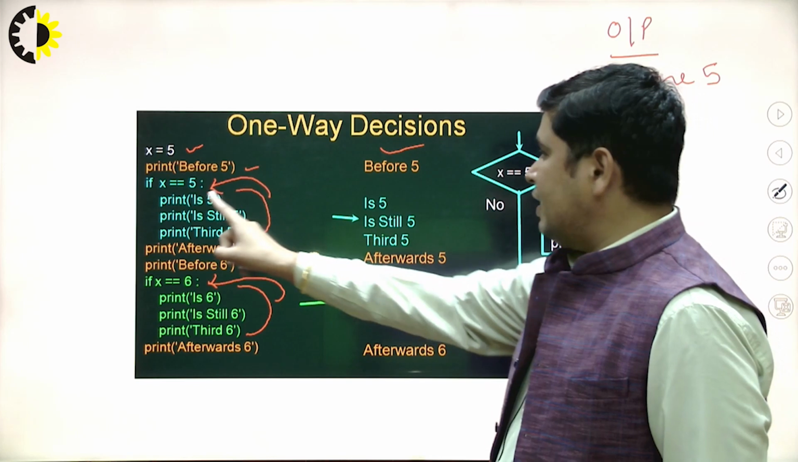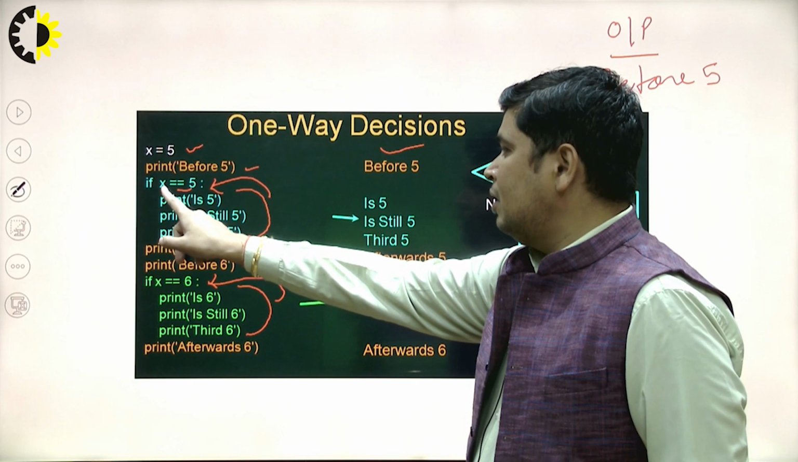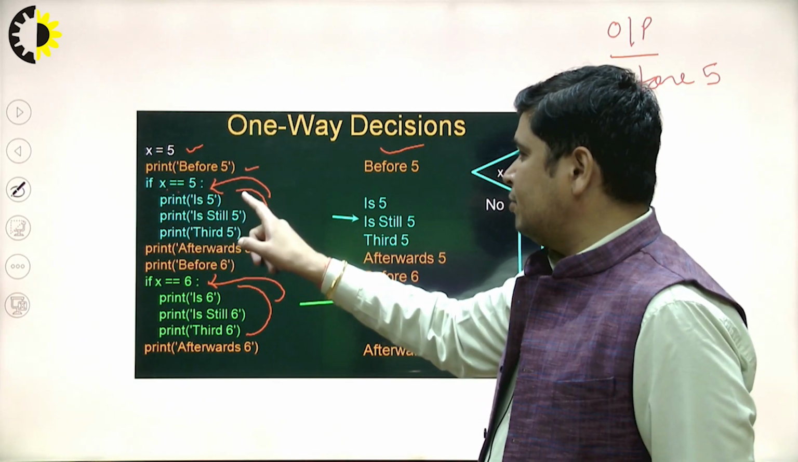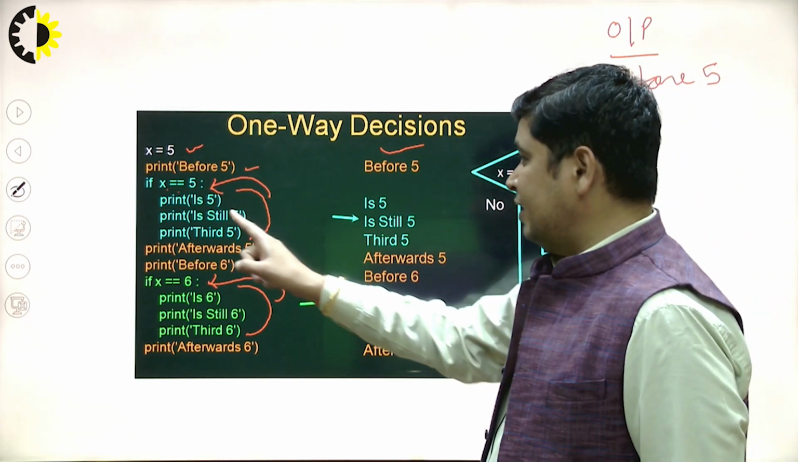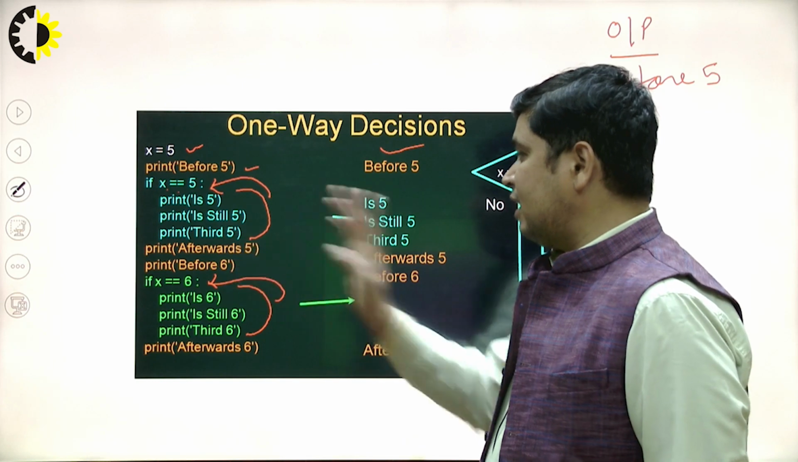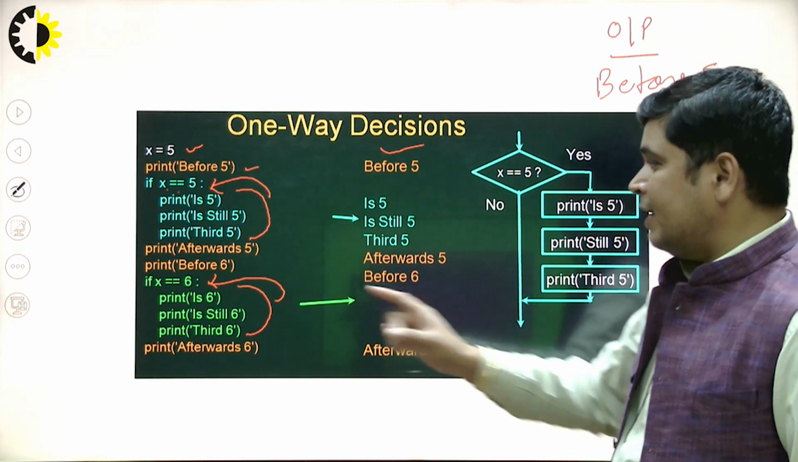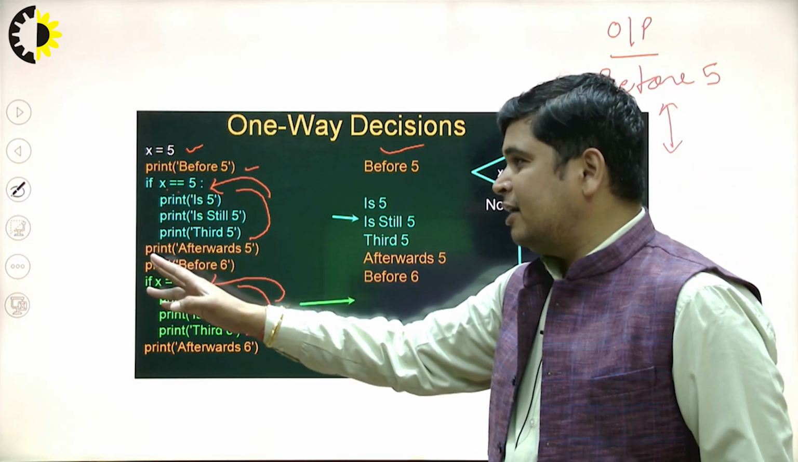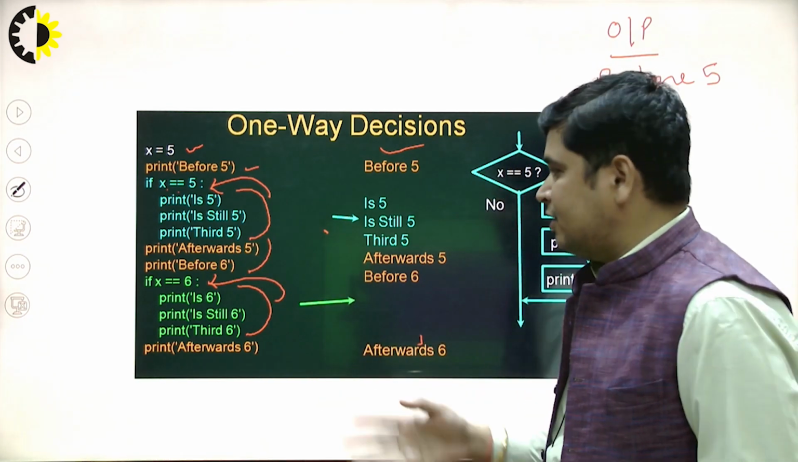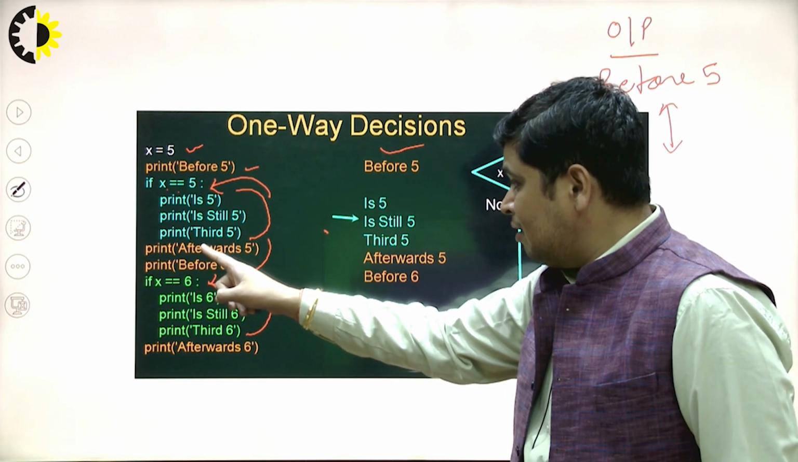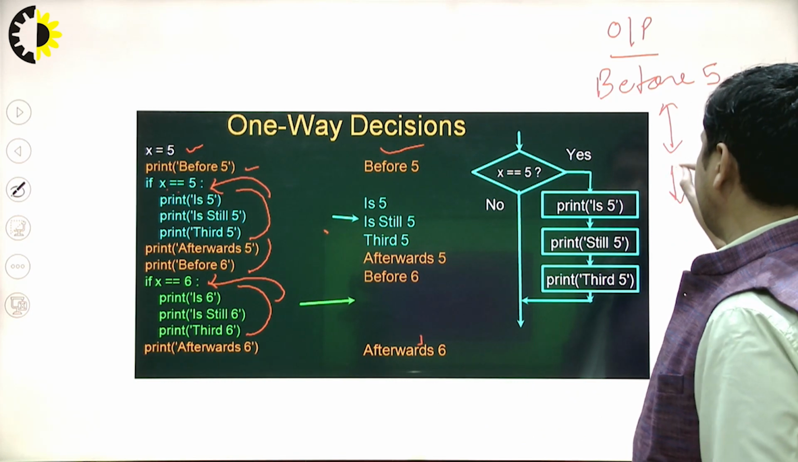Now, if x equal 5, this is the relational operator. The condition becomes true. X equal 5, condition becomes true. This piece of code will be executed. So you will see here, 5 is still 5, and the third 5 will be added in my output. Now again, these are simple statements; these two statements are not a part of this. This is the simple statement. Afterwards 5 and before 6 will be executed. This line will be added in my output.